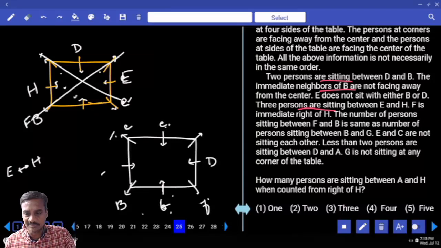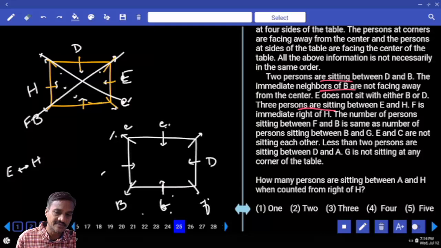F and B, same number of persons between. E and C are not sitting adjacent to each other. And less than 2 persons in between D and E. Now in between D and E, less than 2 persons means D and A may be 1 person or 0. G is not sitting at any corner of the table. G is not sitting at the corner, and G must be at the center.